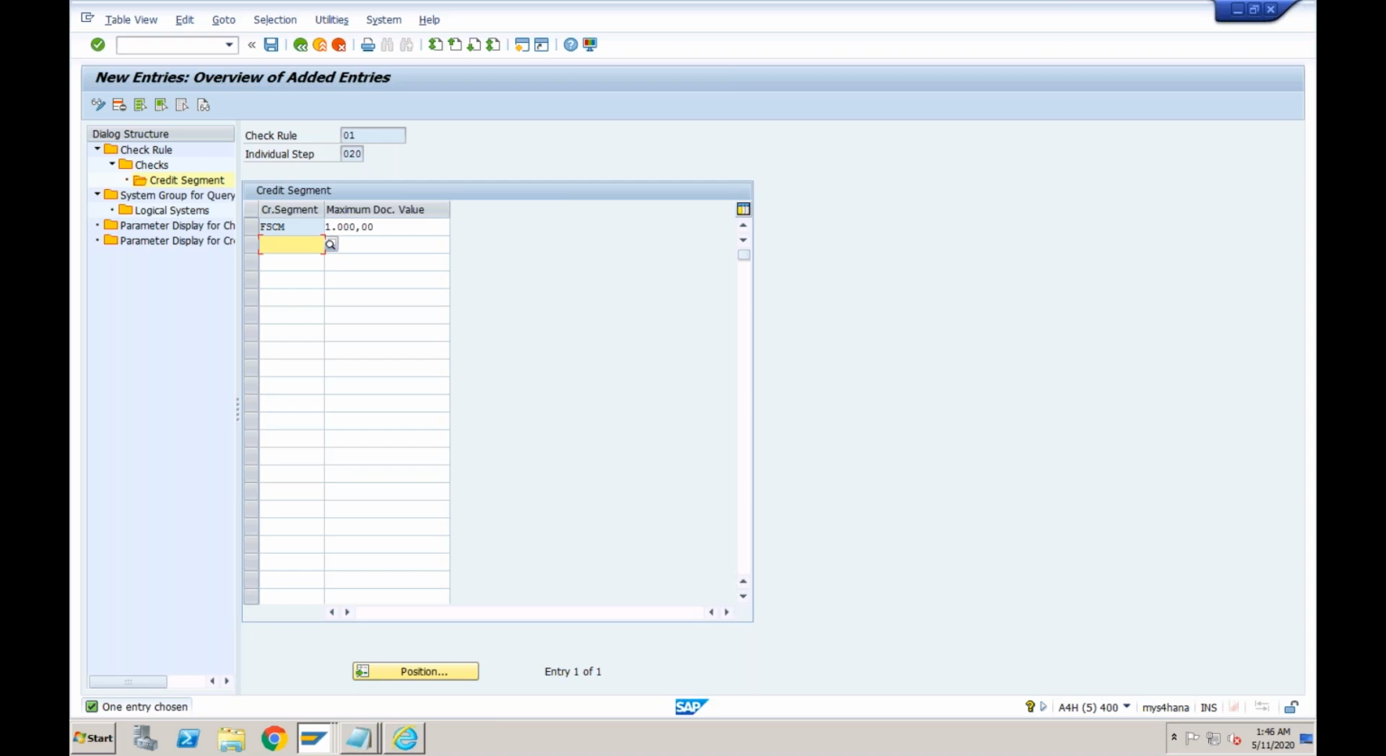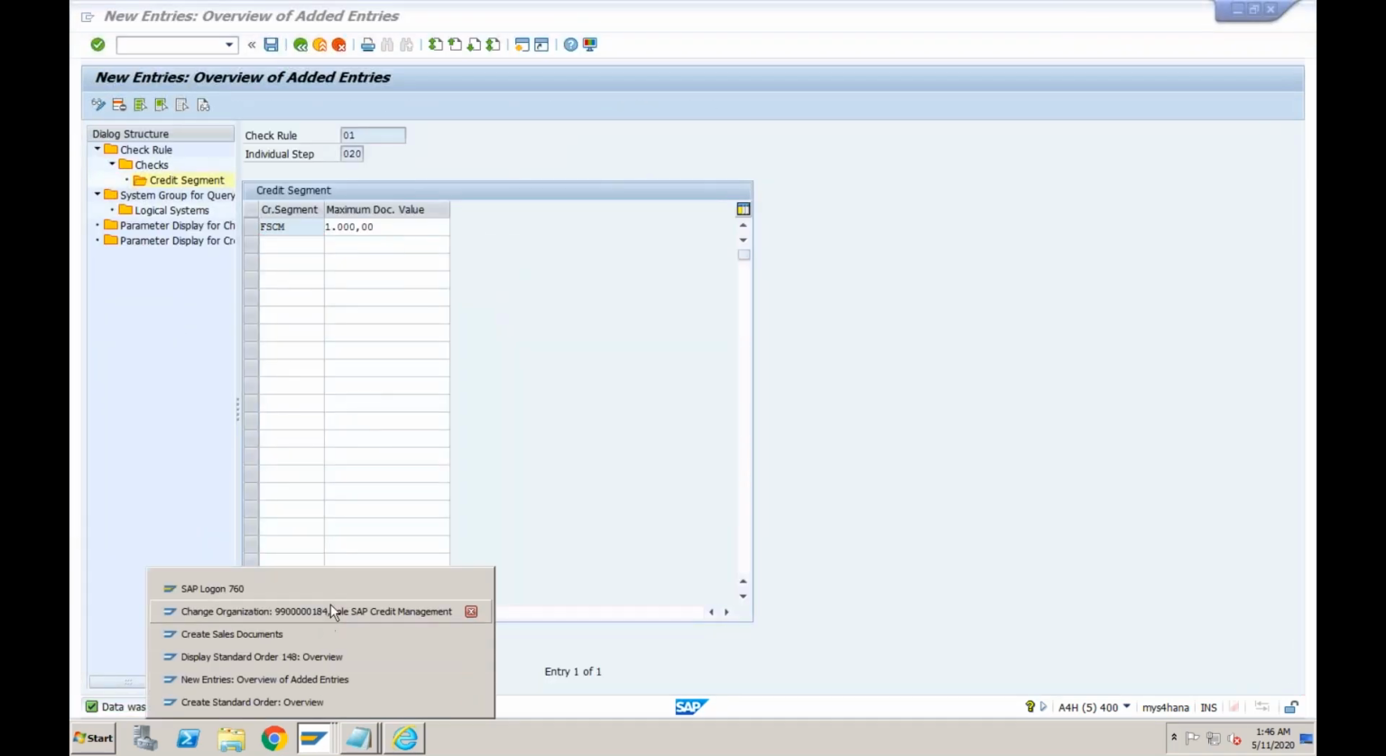Okay, what we are telling the system is the maximum document value, the maximum order value that we will accept from a particular customer is only going to be 1000 USD. Let's try to save it. Okay, and let's try to create a sales order.